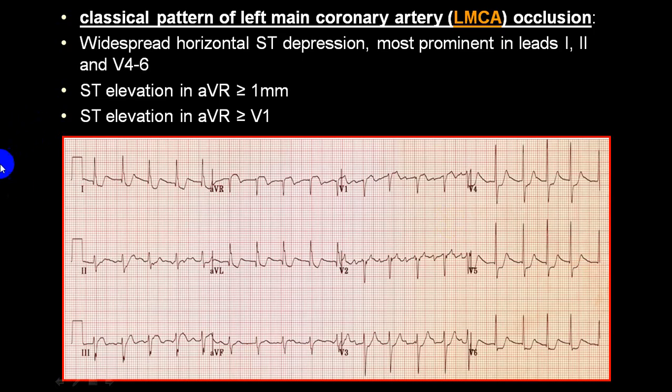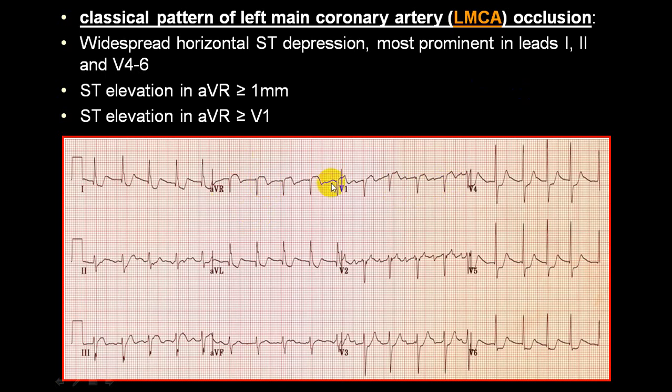Now here I will show you a good ECG where you can see there is an ST elevation here. It is more than 1 small square, better seen here. You can see here again better, almost 2 small squares. Now if you see this ST elevation and this ST elevation in V1, the ST elevation in aVR is more than V1 and this is more than 1.